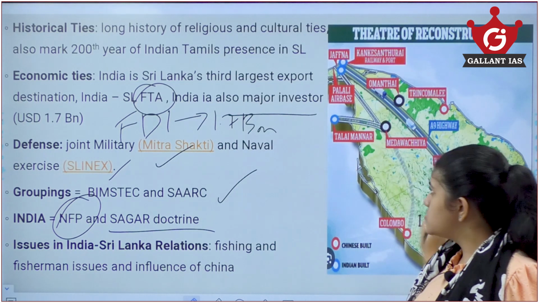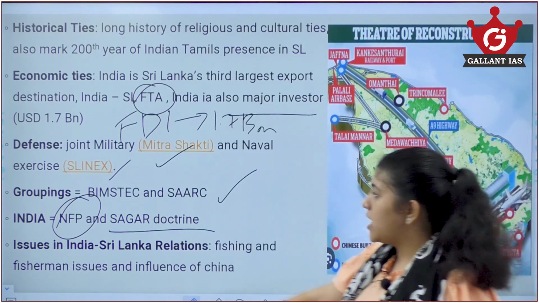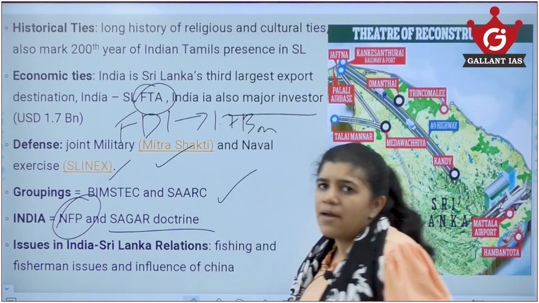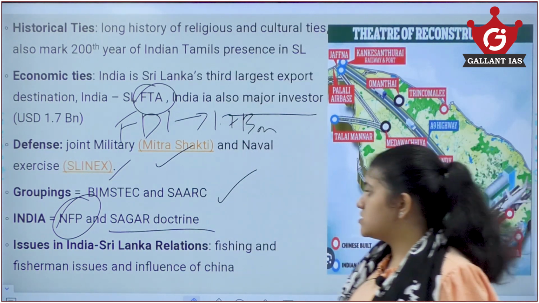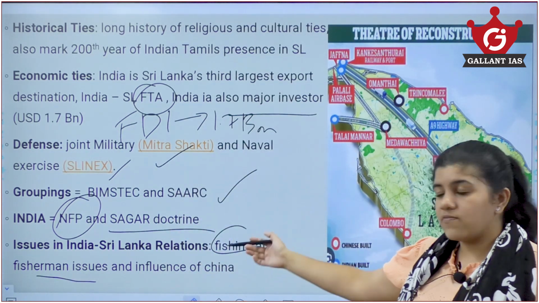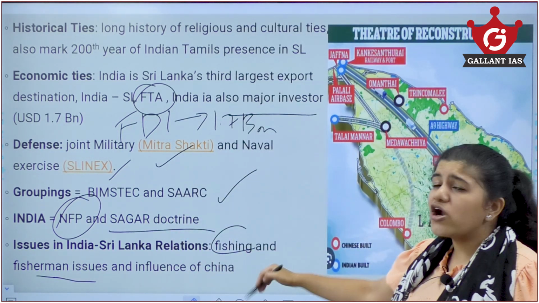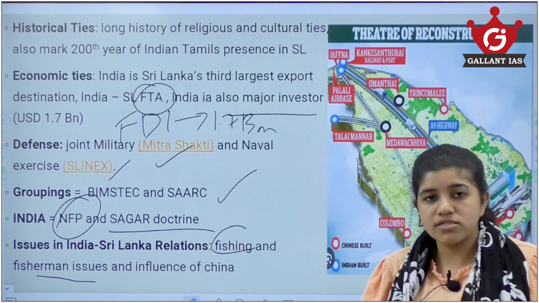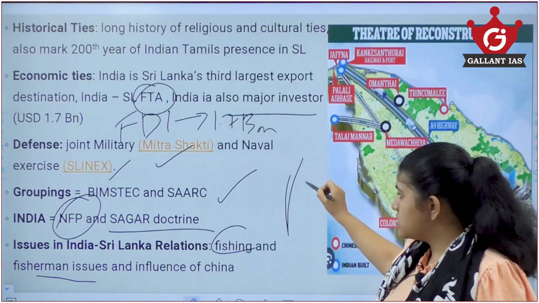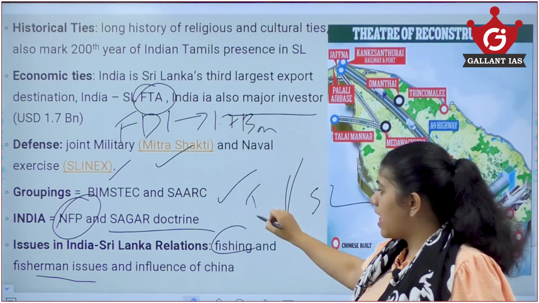So Sri Lanka is included in both of India's initiatives. But there are some issues, like fishermen issues, where Indian fishermen were killed, and many fishermen get arrested because they cross the boundary set by the exclusive economic zones of Sri Lanka and India.